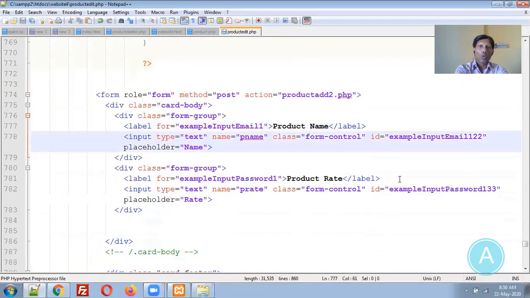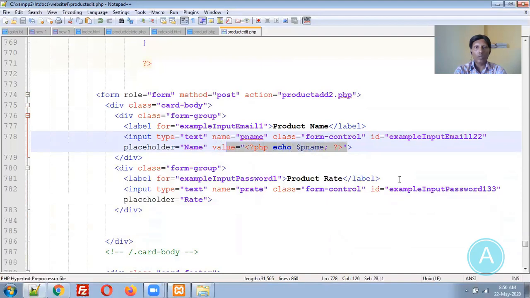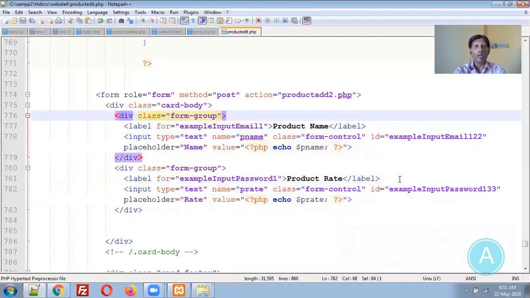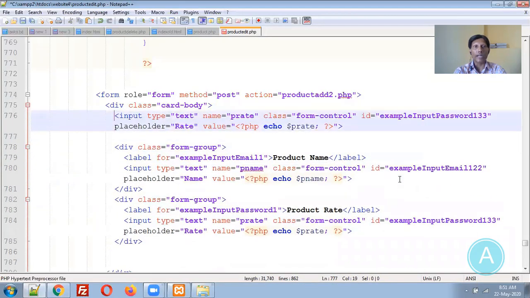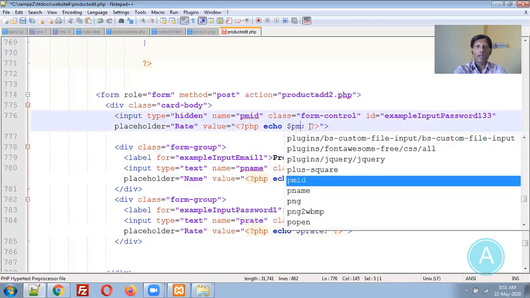Now one more thing: go to the product name input, type text, and you need to add a value. In value, we need to use PHP echo $PName. The same thing we need to do for the product rate also. Instead of PName, PRate will be there. We need to add one more hidden field, for updating the record later when we are submitting the data. So we will use input type hidden, with the name PMID, and here the PMID value will be there.